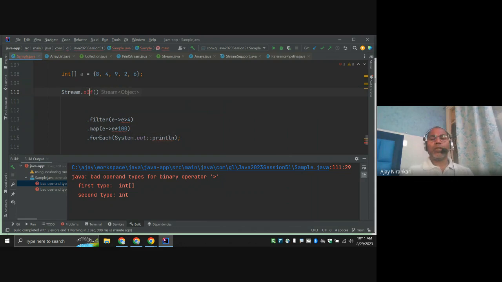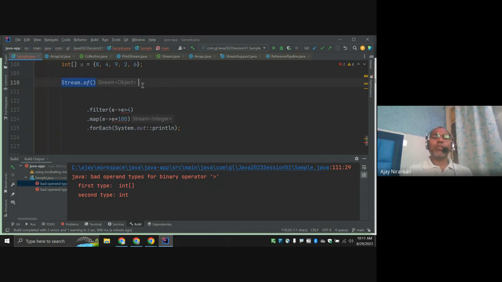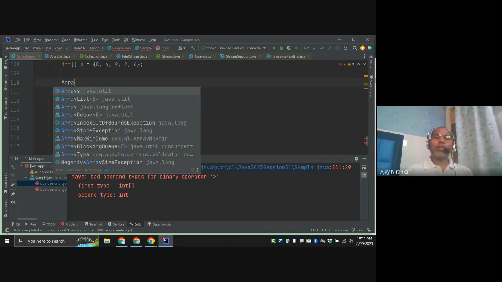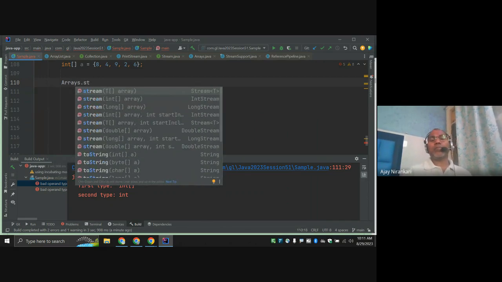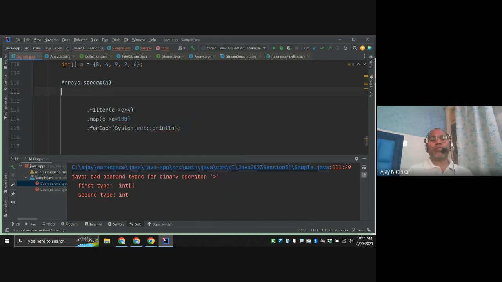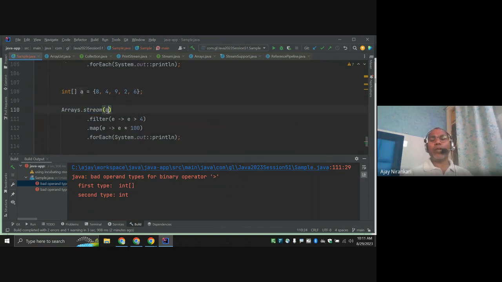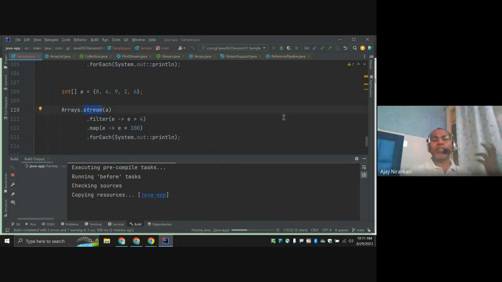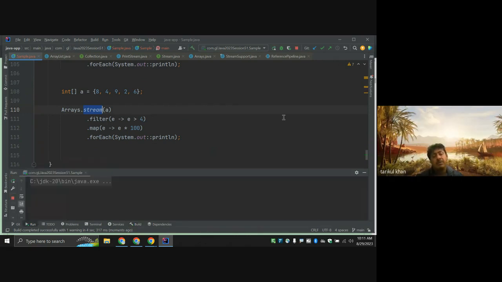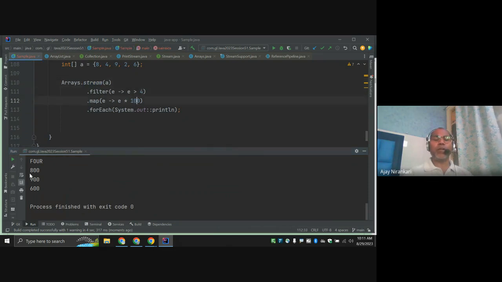Of also has a function, but simply we have Arrays as a direct method stream, and you can pass this. So Arrays has another method stream, not asList, and here you pass your primitive array. Internally it generates a stream for you. Now you are getting all the numbers greater than 4 multiplied by 100.